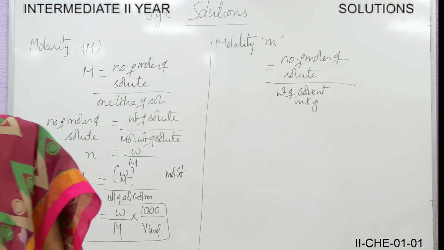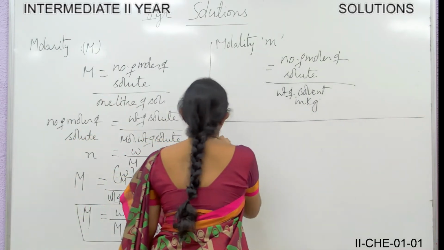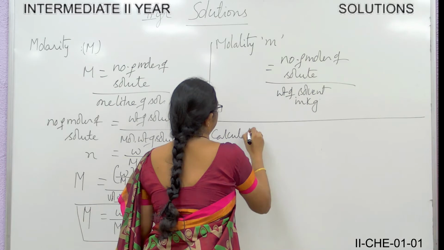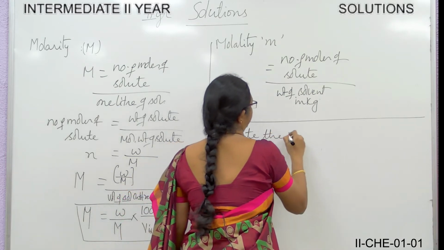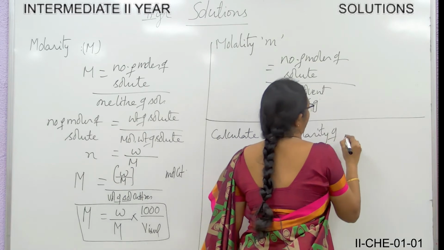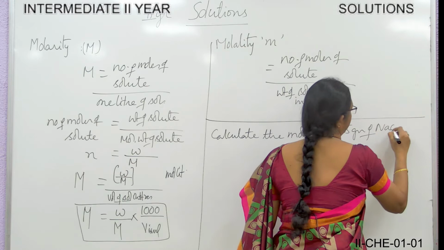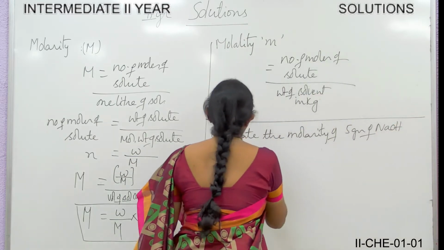Number of moles of solute divided by weight of solvent in kg. So now let us solve few problems for the molality.